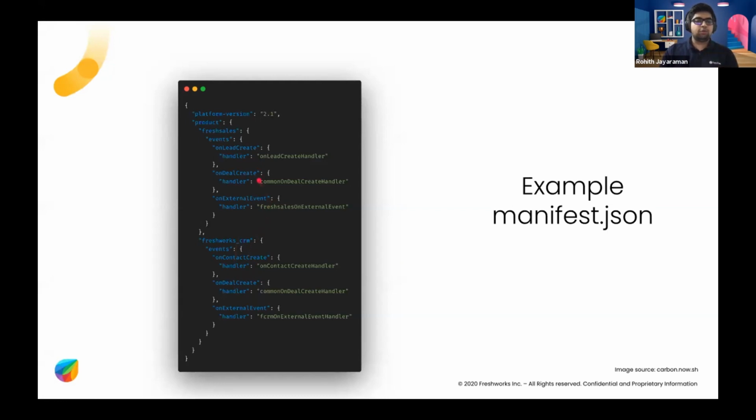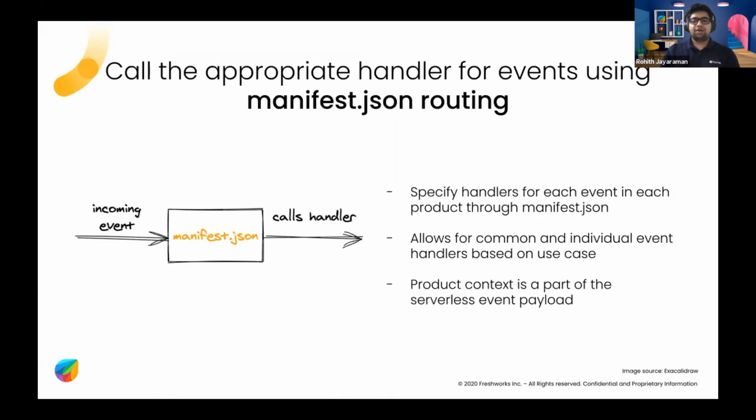So the thing is, if you want to use a common handler, for example, my lead create event in sales and CRM, I want to do the same thing. So I'm going to use the same handler. Then you can do that. If you think, no, I want to use a different handler for the event in sales and a different one in CRM, you can do that. If you want to say, I want to listen to this event in sales, I don't want to listen to it in CRM, you can still do that. So that's the sort of customizability and flexibility that you get with Omni apps as well. So it gives you that added advantage.